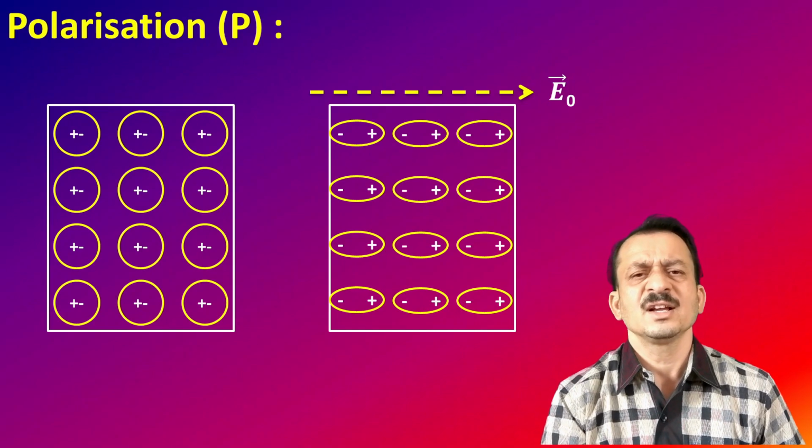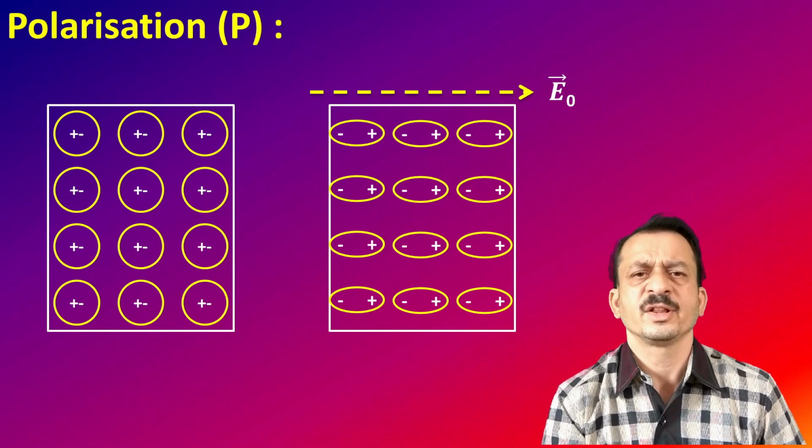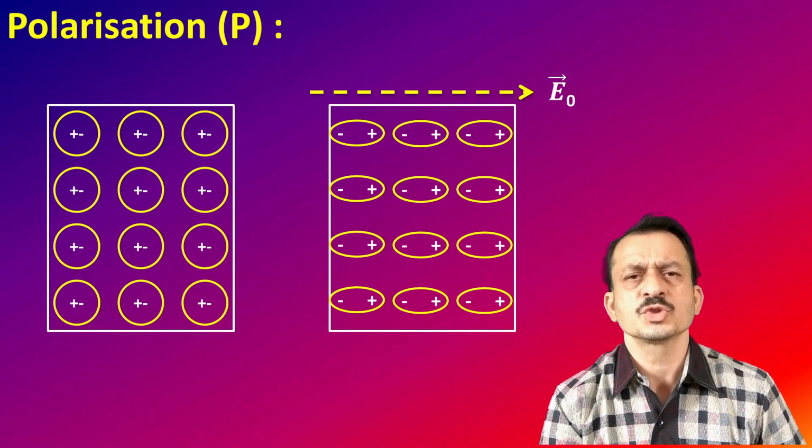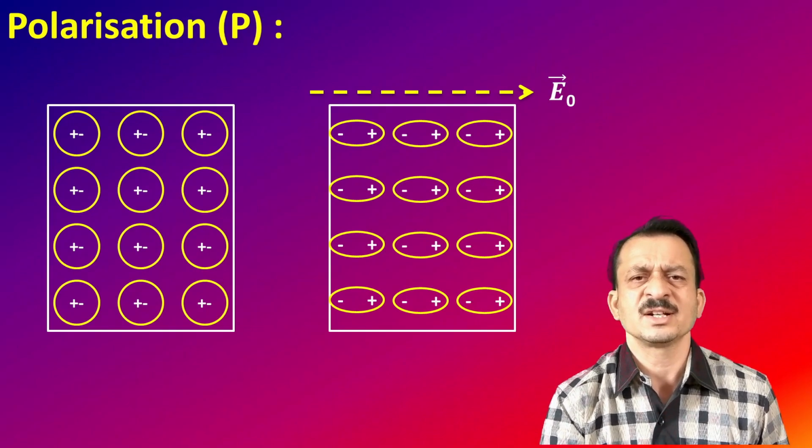Now if you consider any two neighboring molecules, the positive charge of one atom is very close to the negative charge of the other atom, as shown in that diagram. Even an atom has positive and negative charges, and they are separated by a certain distance because of the external field.